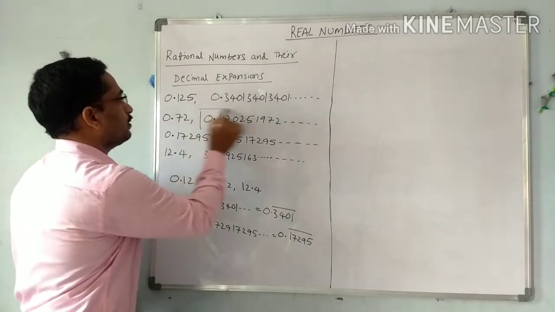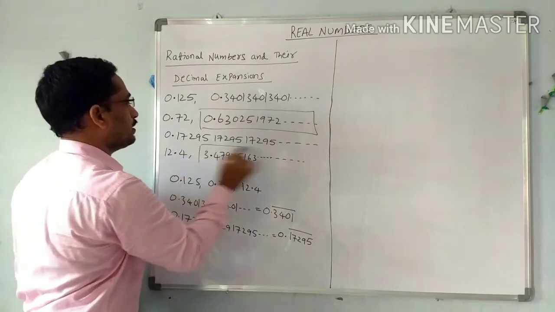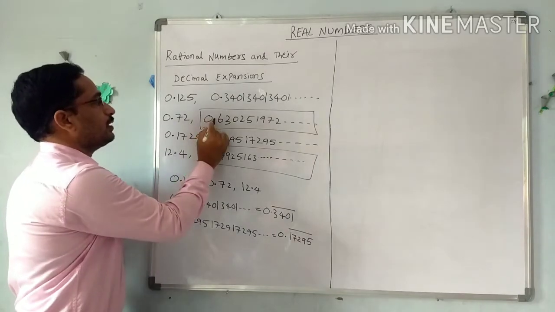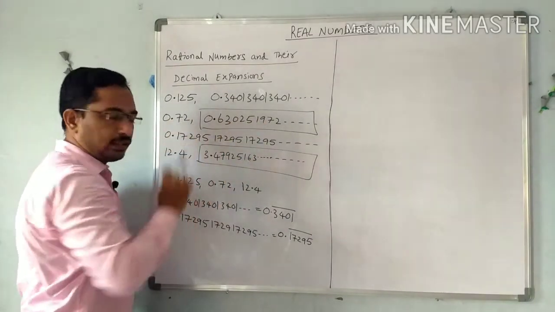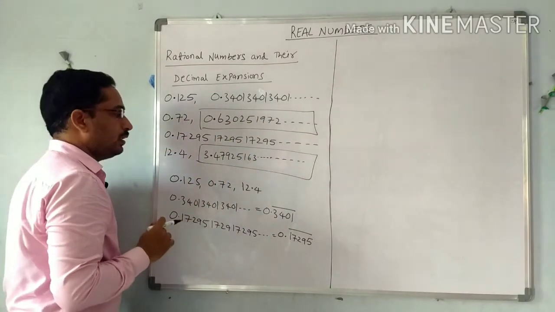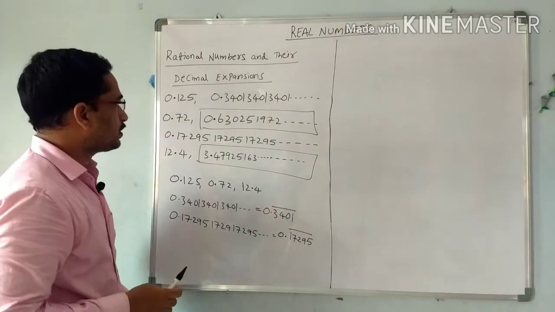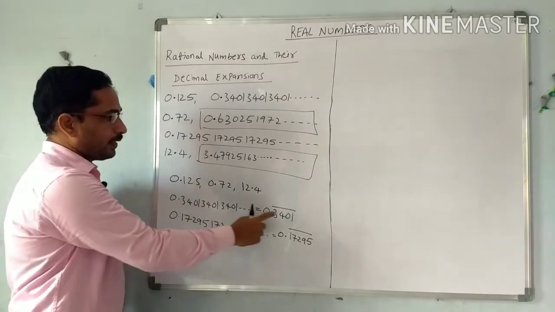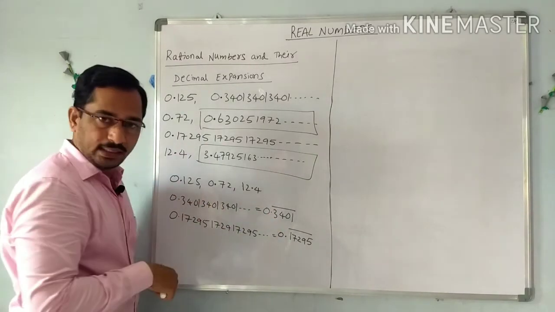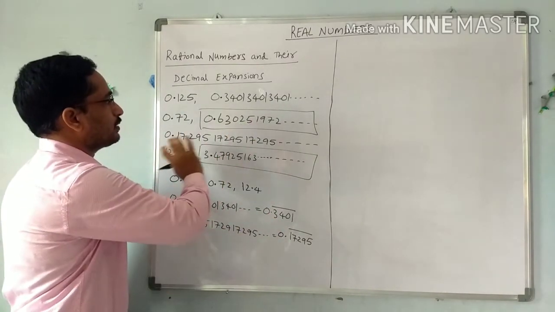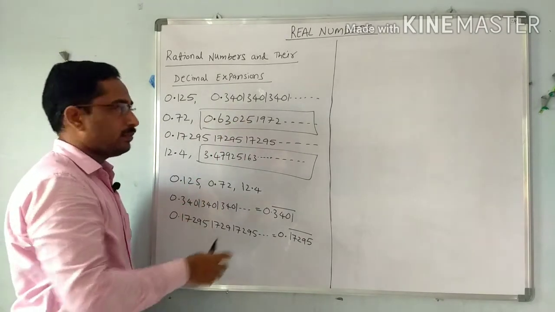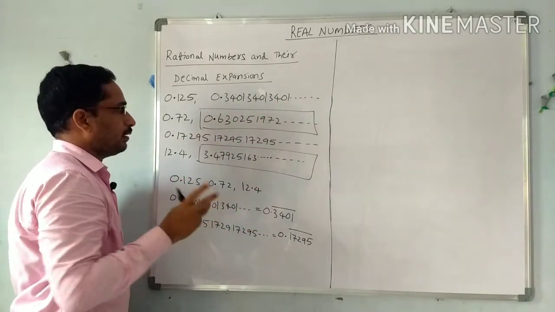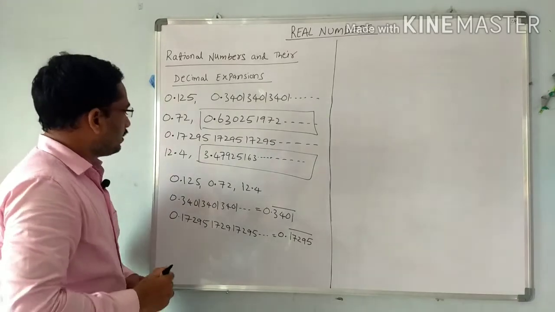If you observe this other decimal, there is no group of digits repeated. So I make 3 categories. The first category is finite digits. In the second category a group of digits is repeated. In the third category no group of digits is repeated, they are continuously going on.